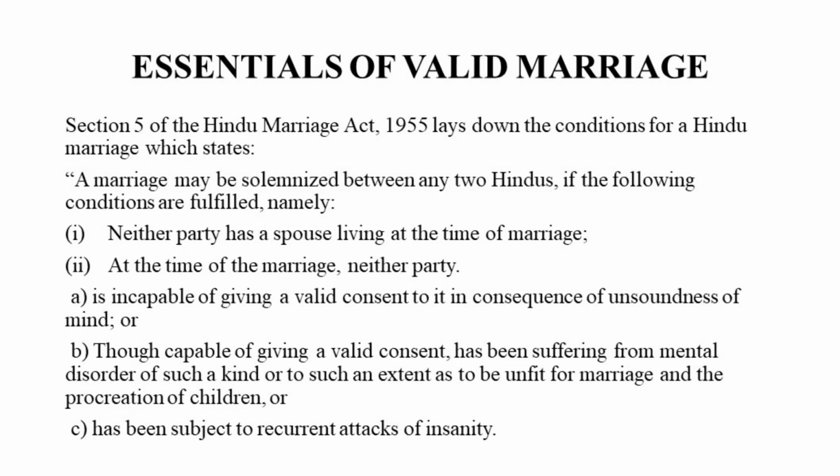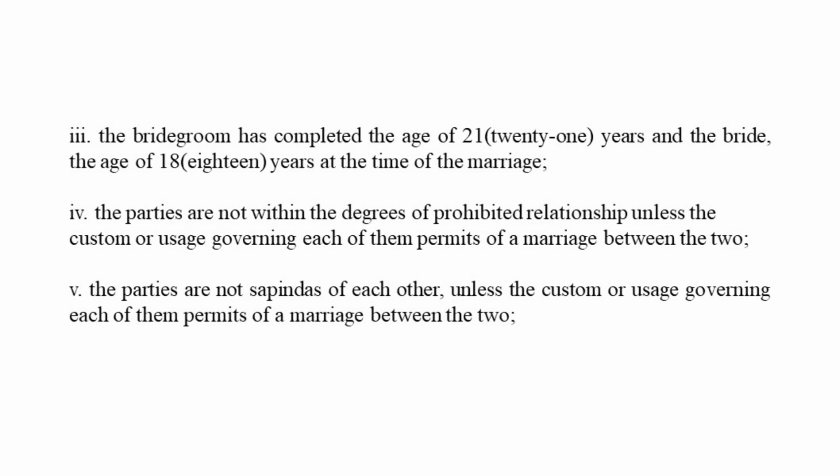Section 5 of the Hindu Marriage Act, 1955, lays down the conditions for a Hindu marriage, and it states that a marriage may be solemnized between any 2 Hindus if the following conditions are fulfilled, namely: neither party has a spouse living at the time of marriage; at the time of marriage, neither party is incapable of giving a valid consent to it in consequence of unsoundness of mind, or though capable of giving a valid consent, has been suffering from mental disorder of such a kind or to such an extent as to be unfit for marriage and procreation of children, or has been subject to recurrent attacks of insanity.